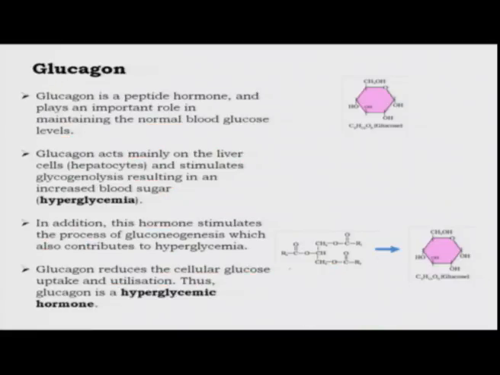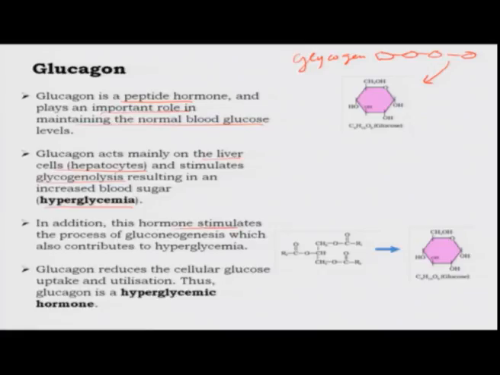Glucagon, on the other hand, has a completely opposite function. Glucagon is also a peptide hormone, and it also plays an important role in maintaining the normal blood glucose levels, but it acts as a hyperglycemic hormone. Again, it acts on the liver, which are the hepatocytes, and stimulates the opposite of what insulin does, which is glycogenolysis, or breakdown of glycogen. So, glycogen, which is this chain of glucose molecules, will now be broken down into single glucose molecules. Right?